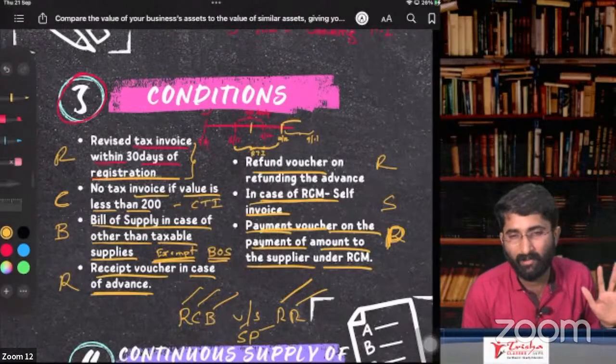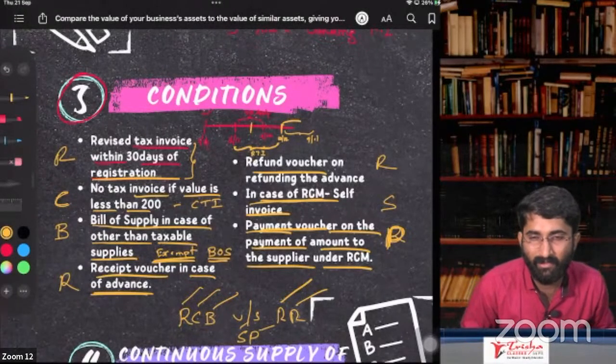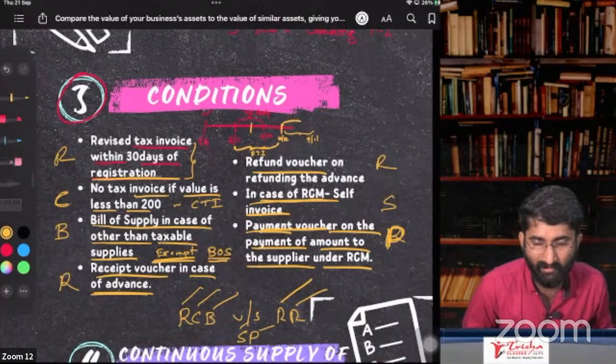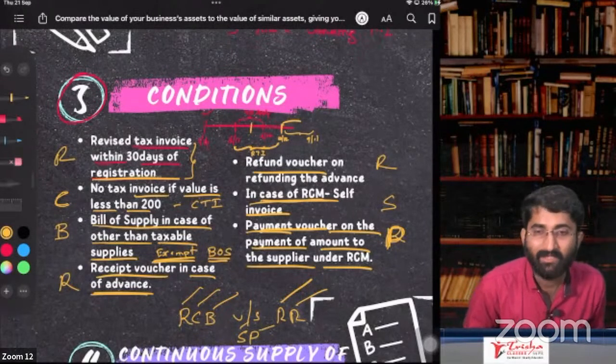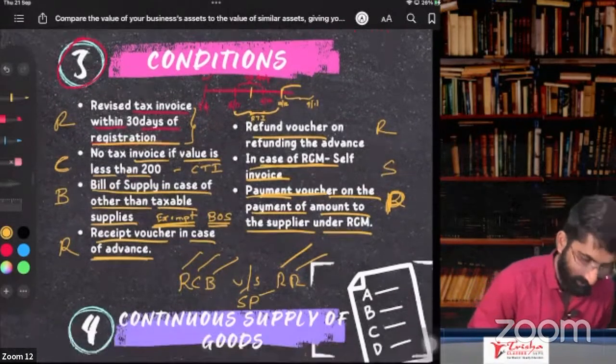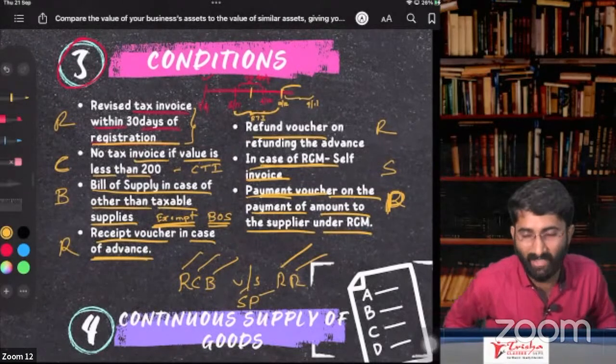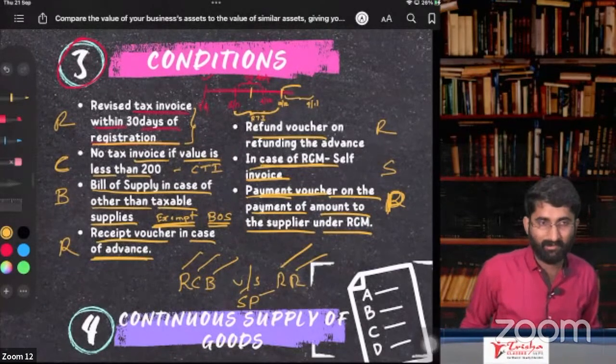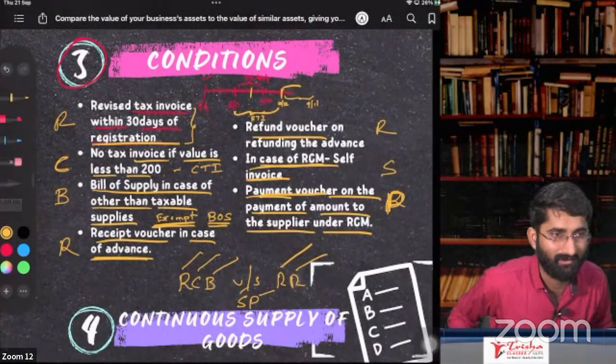Okay. So how to remember this? Superintendent of police. SP. He went to RCB versus RR match. Very good. What are the conditions, sir? RCB versus RR. That superintendent of police. He went to RCB versus RR.